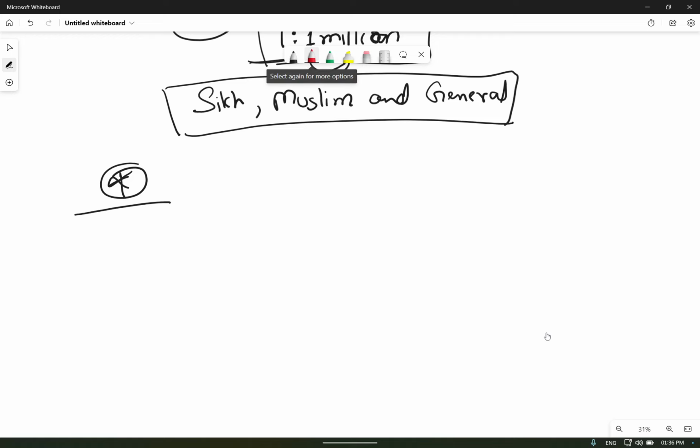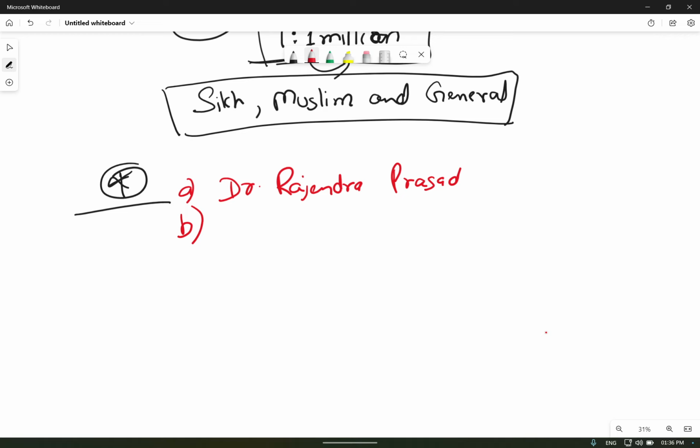Now, who were the important members present under the formation of this constitution? First, we should not forget the name of Dr. Rajendra Prasad. He was the chairman of the committee on the rules of procedure and the steering committee. We have to just remember the names of the people directly involved in the committees of the Constituent Assembly. They were the chairmen of separate committees. Similarly, there were various committees, but we should remember the important names related to them.